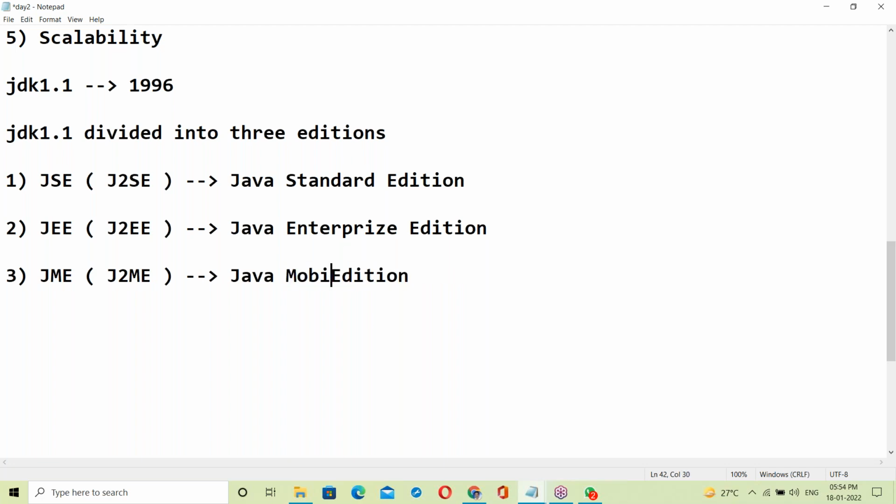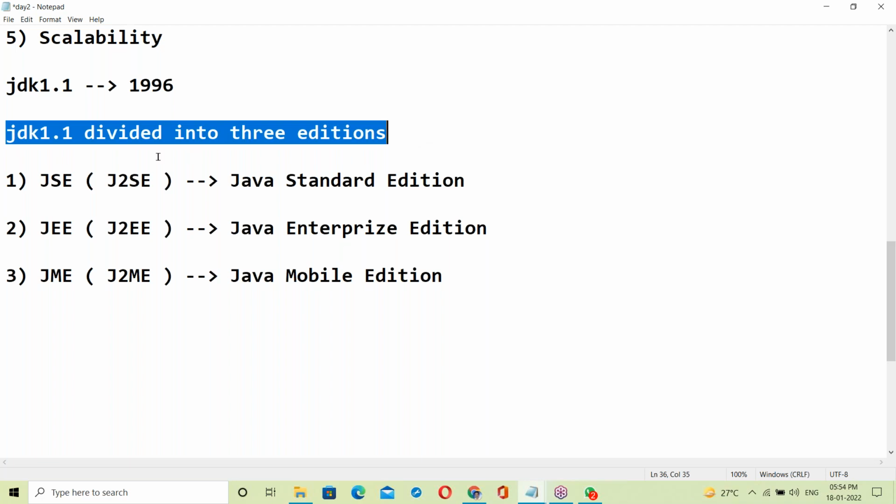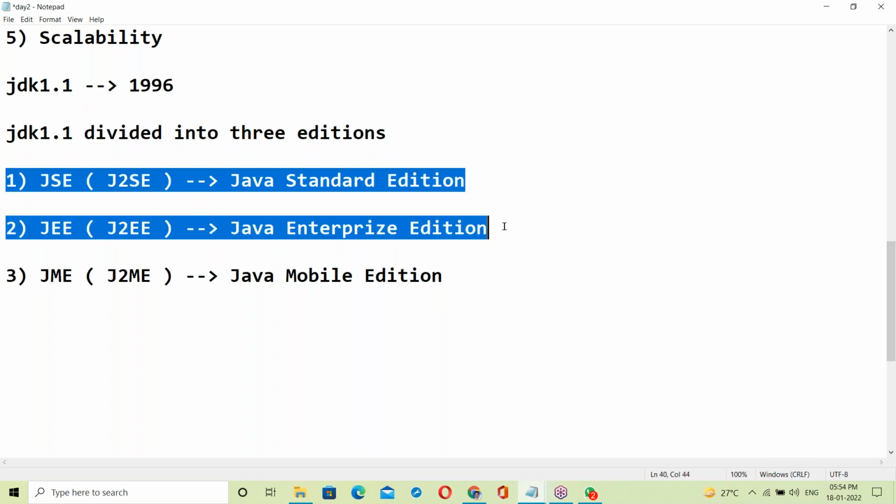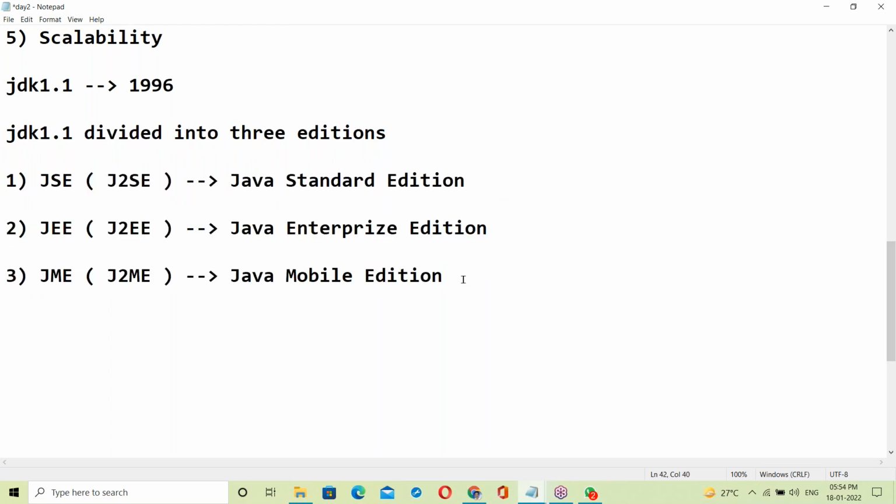So JDK 1.1 was divided into three editions: Java Standard Edition, Java Enterprise Edition, and Java Mobile Edition.